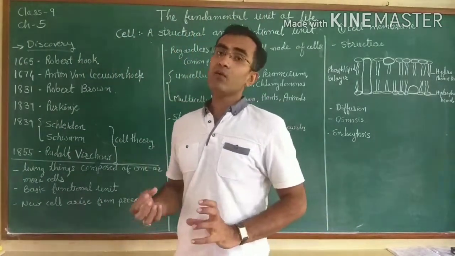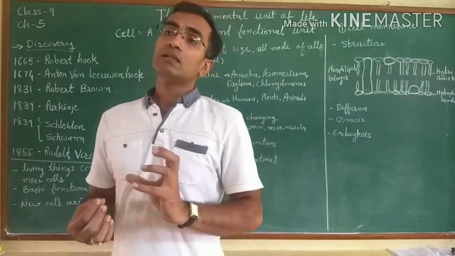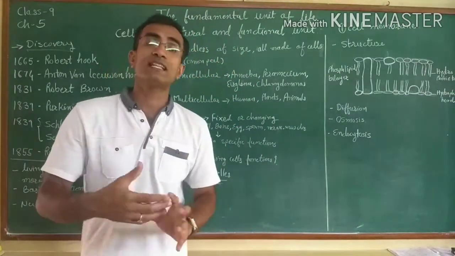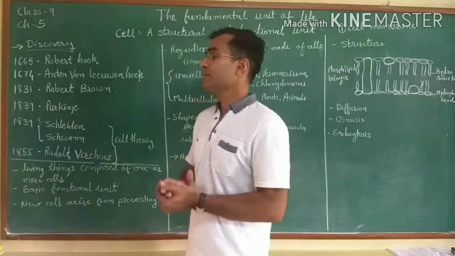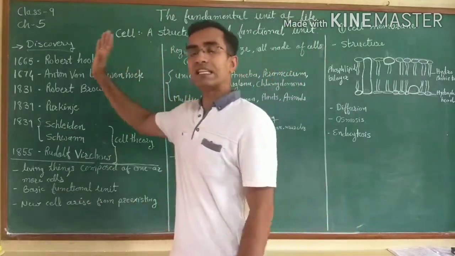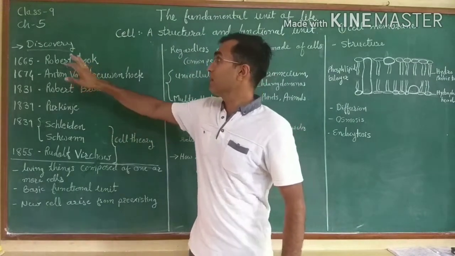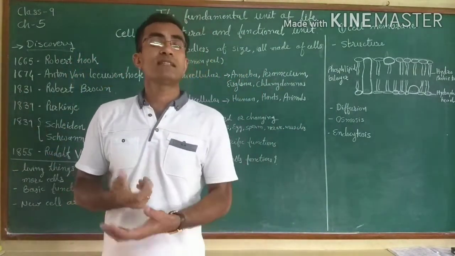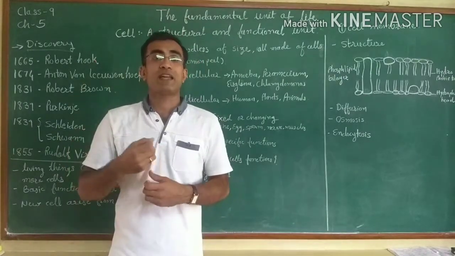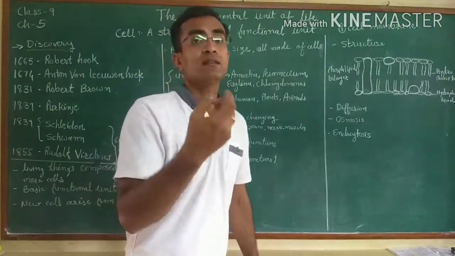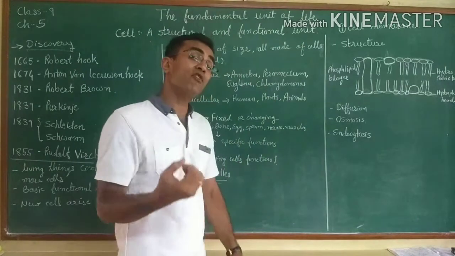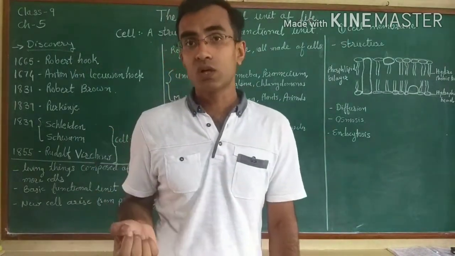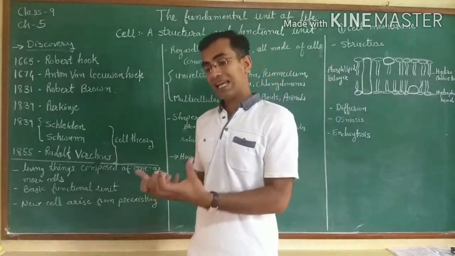Okay. Now we will move towards the history or discovery: how the cells were discovered. In the year 1665, Robert Hooke discovered the cell for the very first time, and he gave the name cell. So the cell name was given by whom? By Robert Hooke. Robert Hooke was a scientist.